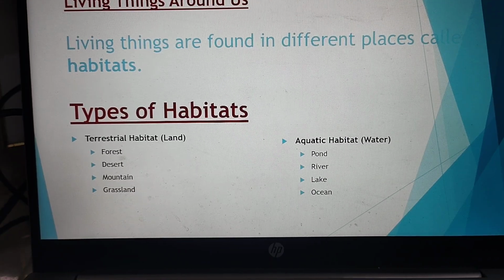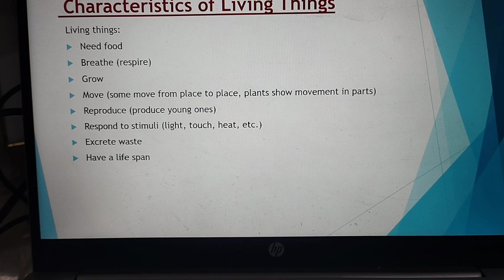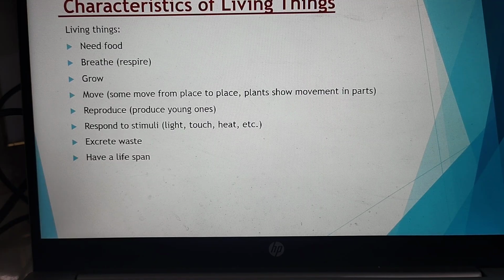To understand this, we should also understand what are the characteristics of living things. These are the basic things we all know. Living things need food. They need food to grow, to live. They breathe, they grow, they move from one place to another. They reproduce, they respond to stimuli, they excrete waste, they have a particular lifespan. These are all the characteristics of living things.